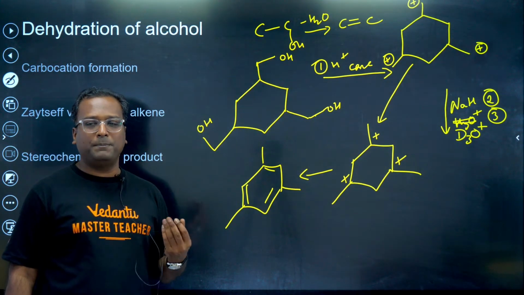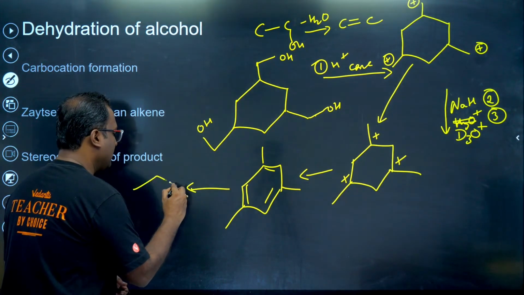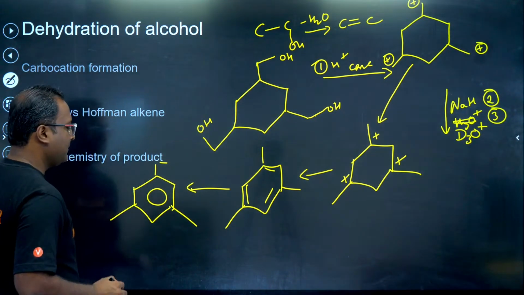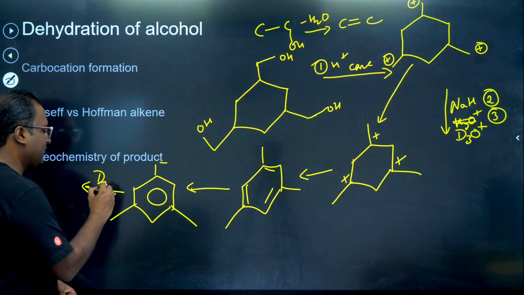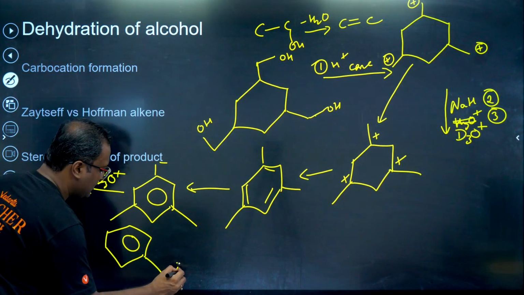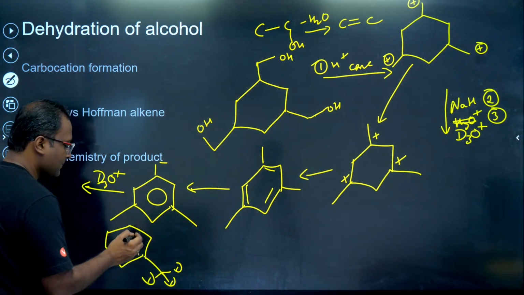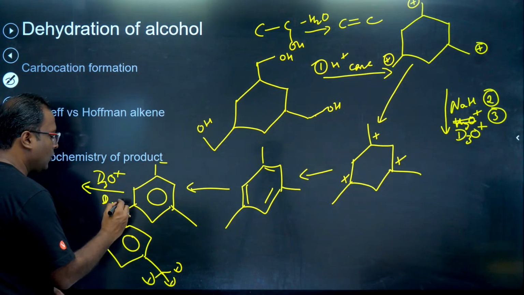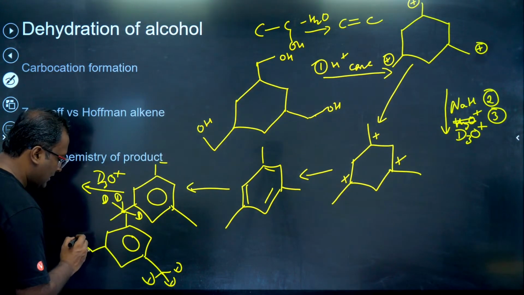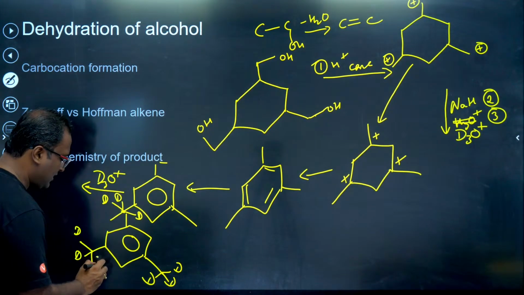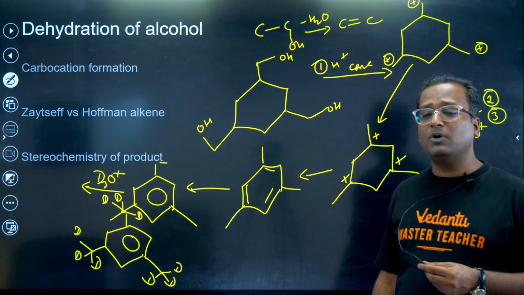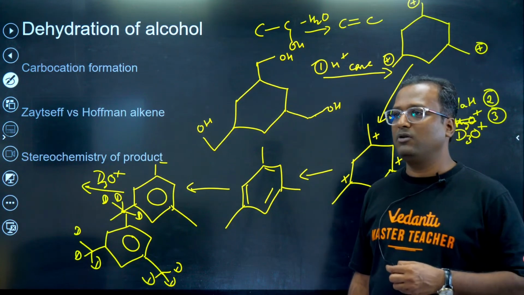If you use a very strong base with this compound, your carbon will lose an H plus, it will convert to an anion, and then this anion will react with D3O plus. So your hydrogen on the group will basically get substituted with deuterium. The question is, will I get this product? All the hydrogens, will they get substituted with deuterium, or will it be only one hydrogen per carbon? What will be the answer? Will we get all the hydrogens on these carbons substituted with deuterium, or only a specific one?